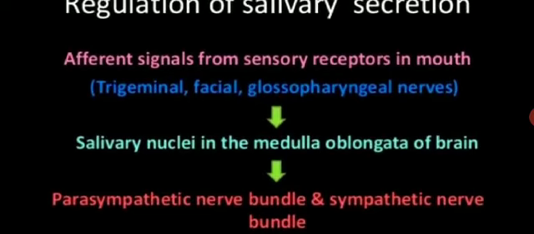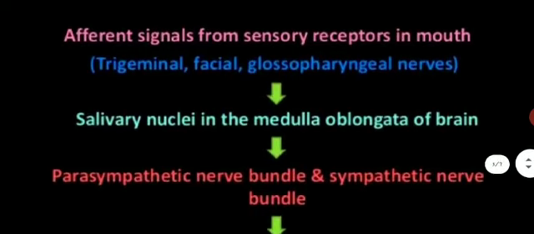Trigeminal nerves are the 5th cranial nerves, facial nerves are the 7th cranial nerves, and glossopharyngeal nerve is the 9th cranial nerves. All these three nerves help in the regulation of the salivary secretion.